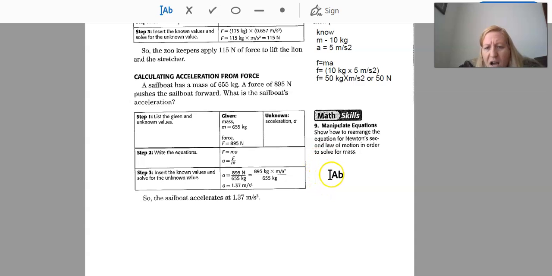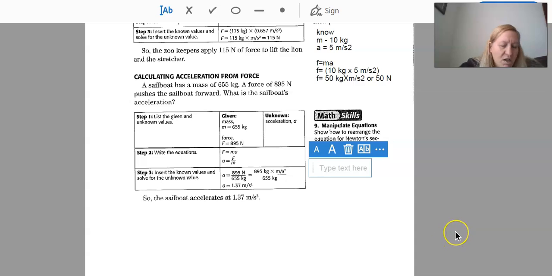Okay? Show how to rearrange the equation of Newton's second law of motion in order to solve for mass. So we know that force equals mass times acceleration. Okay. So what we're first going to do is we're going to say force equals mass times acceleration.